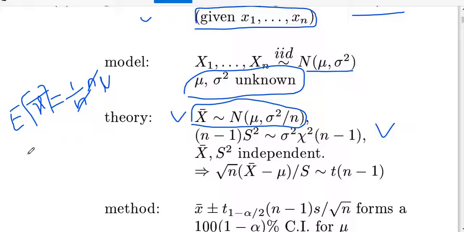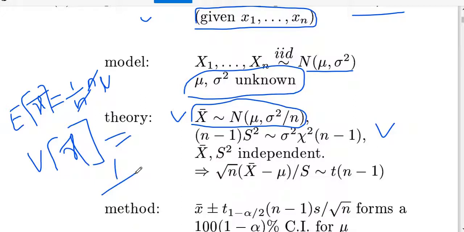When you take the variance of x bar, the formula is the same: 1 upon n of the summation of xi. The 1 upon n comes outside as 1 upon n square, then you get n times the variance, sigma square. Then n cancels out, and finally you get sigma square upon n. This is the sampling distribution. And n minus 1 times s square upon sigma square follows the chi-square distribution.